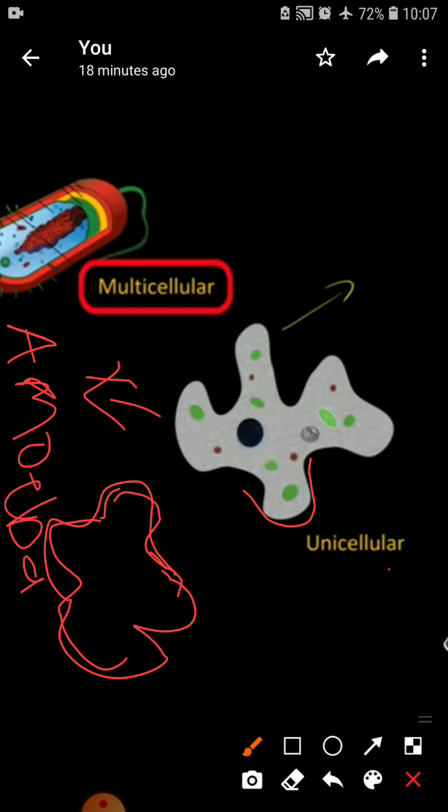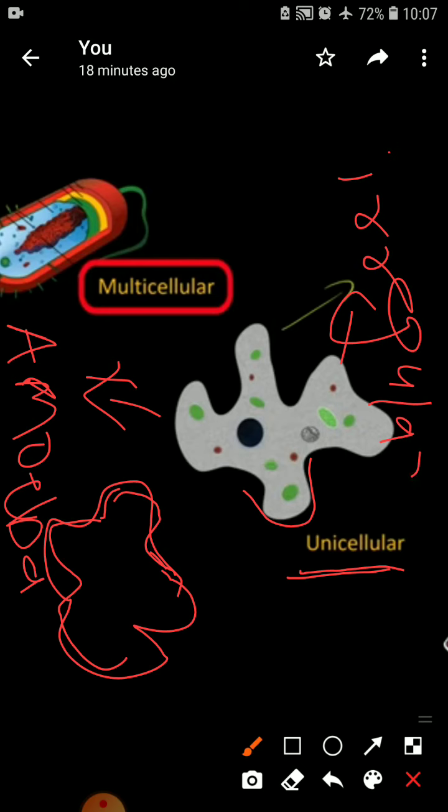Amoeba is the organism which is named as unicellular, and its body shape is always irregular. It doesn't have a regular shape of the cell, isn't it? So we can say amoeba has no definite shape, unlike other organisms. Like other organisms, it has no definite shape of its cell. It keeps on changing its shape.